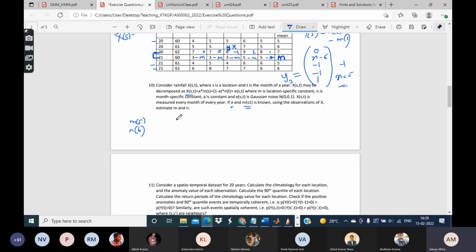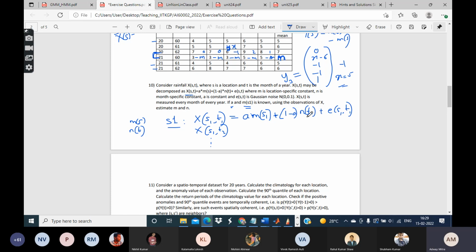So let us consider location S1. At location S1, I have observations like this, etc. Now each of these observations I know can be written as follows: A into MS1 plus 1 minus A into NT1 plus some error E of ST1.